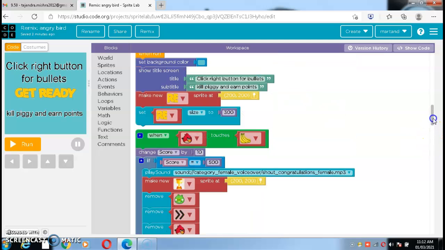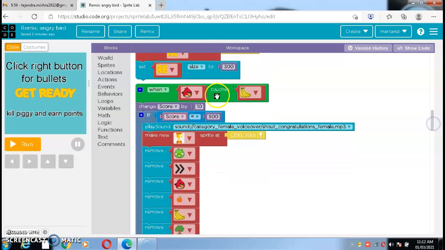If Angry Bird touches banana like this, the score will be increased by 10. If our score will be 500, then a female voice will appear and that person will say congratulations.